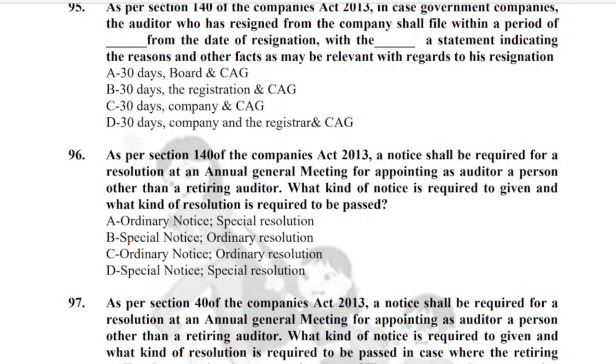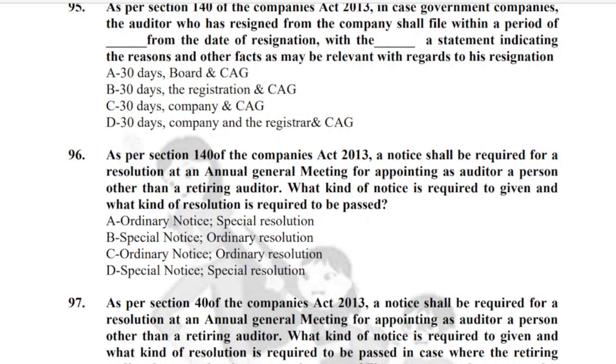Question 96. As per section 140 of the Companies Act 2013, a notice shall be required for a resolution at an annual general meeting for appointing as auditor a person other than retiring auditor. What kind of notice is required to be given? What kind of resolution is required to be passed?